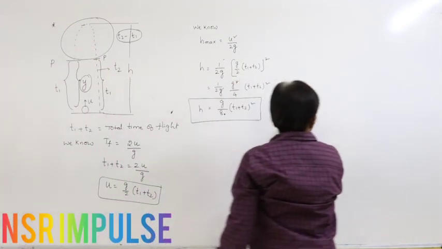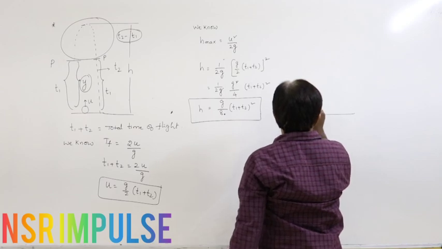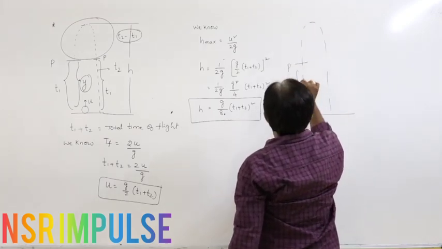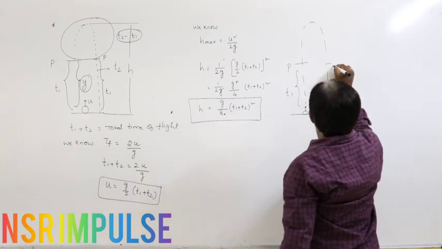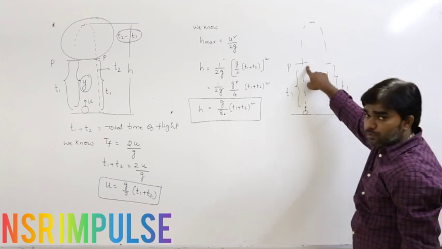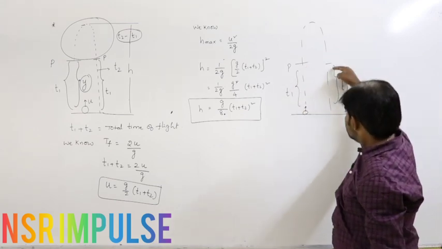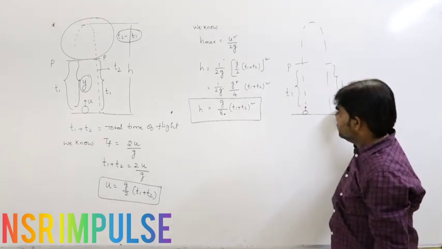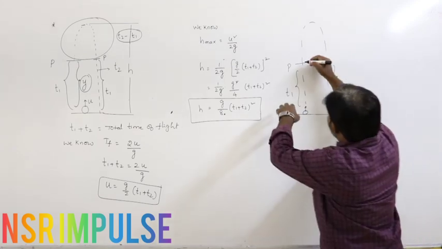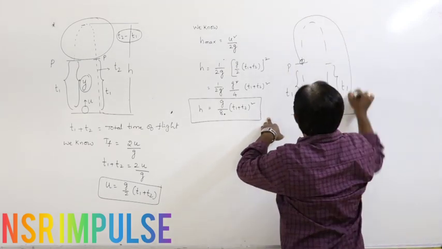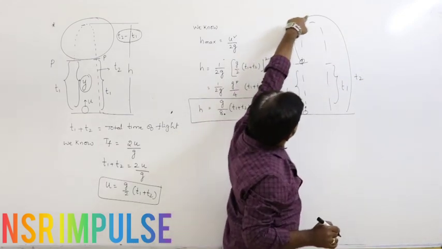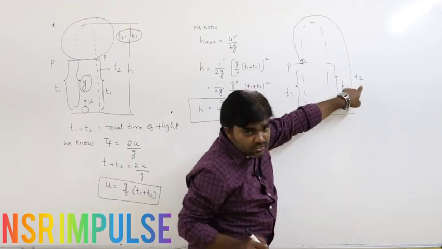Listen carefully here. Again draw the diagram. This is the point P. This is t1, so it is also t1. From this point to this point the time is t1, so here also it is t1. But from this point onwards, reaching the maximum height and again reaching the ground is t2.